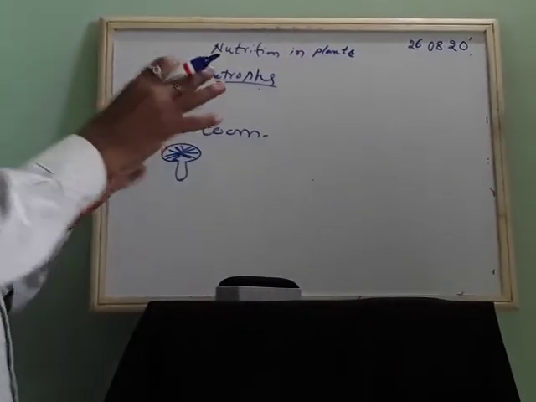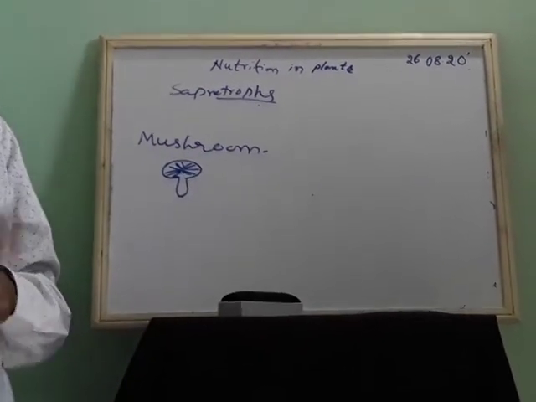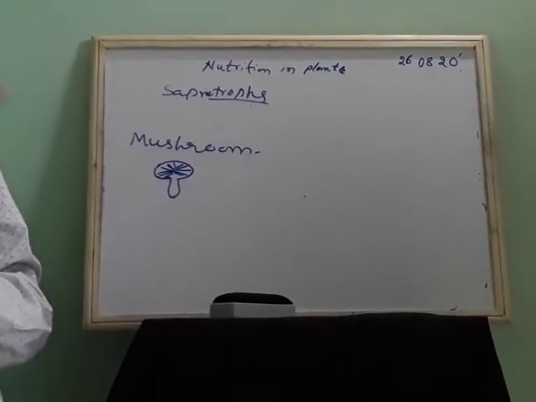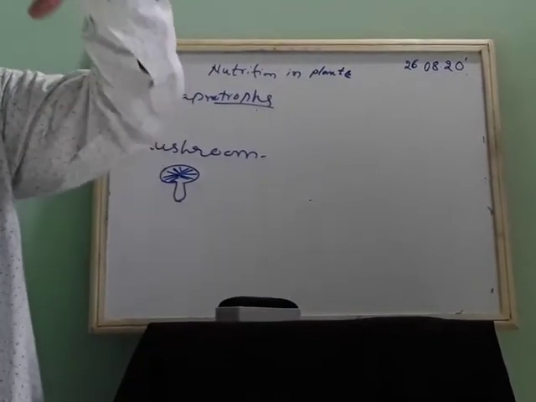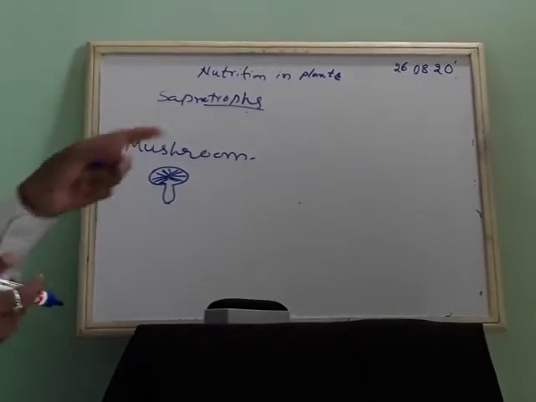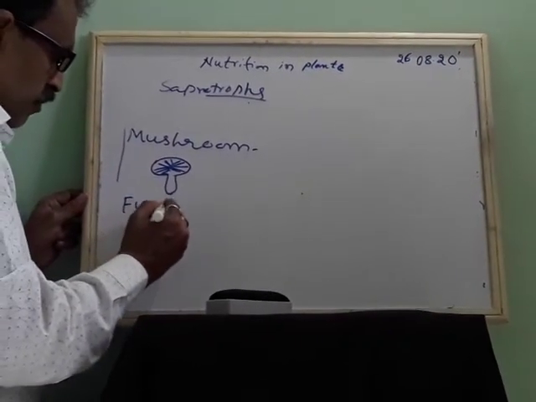Garbage is nothing but plant waste and animal waste put there. So dead, decayed, decomposed organisms are there. From there they absorb their nutrients. So these all belong to a group called fungi.